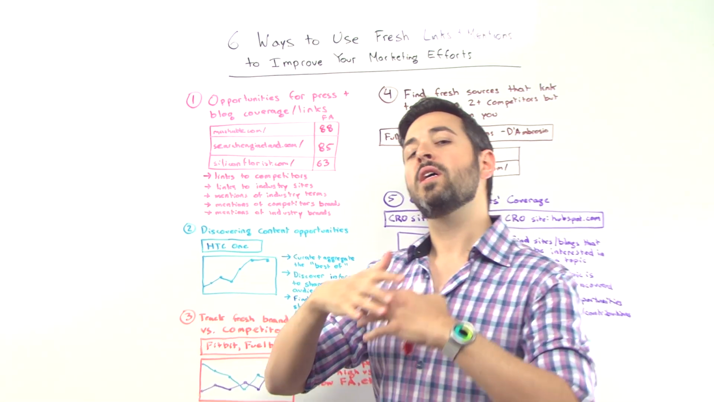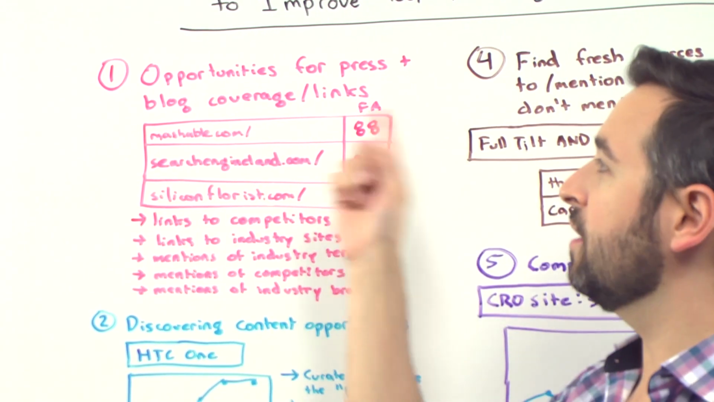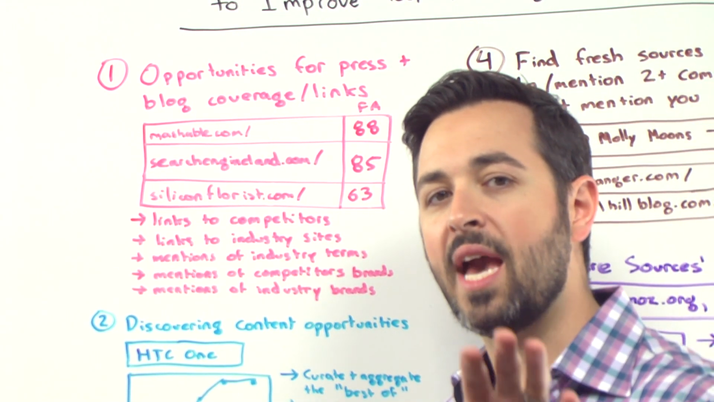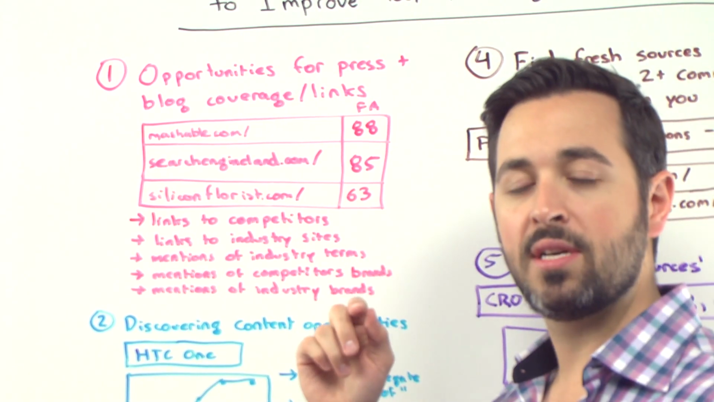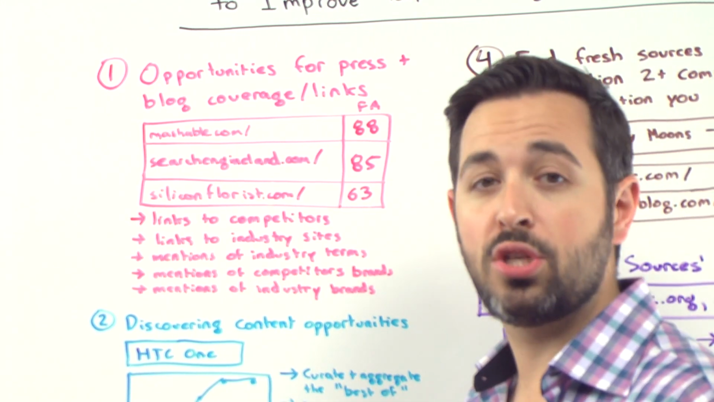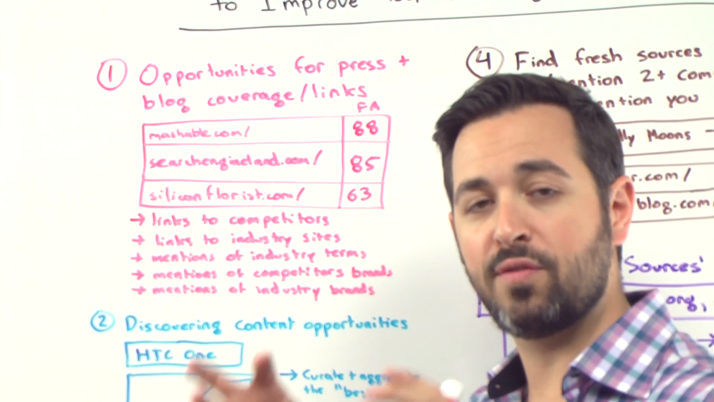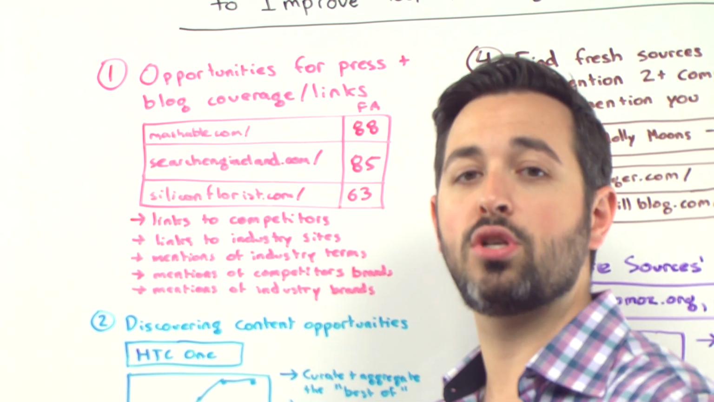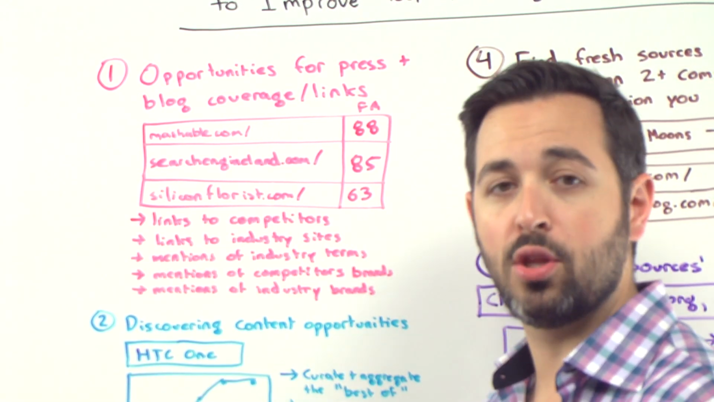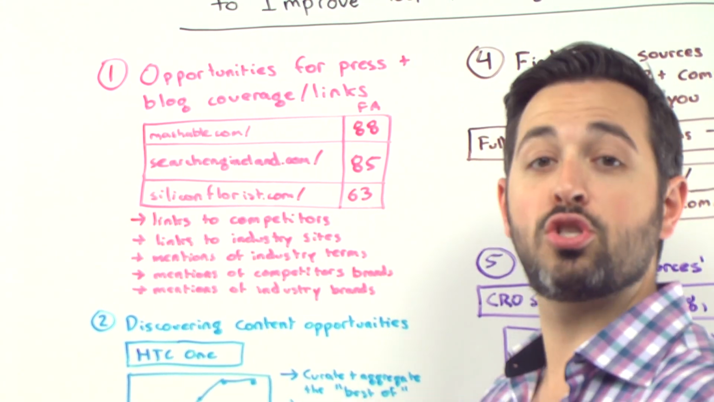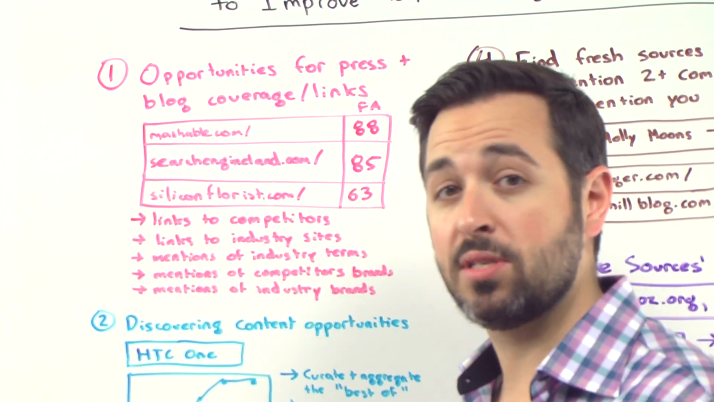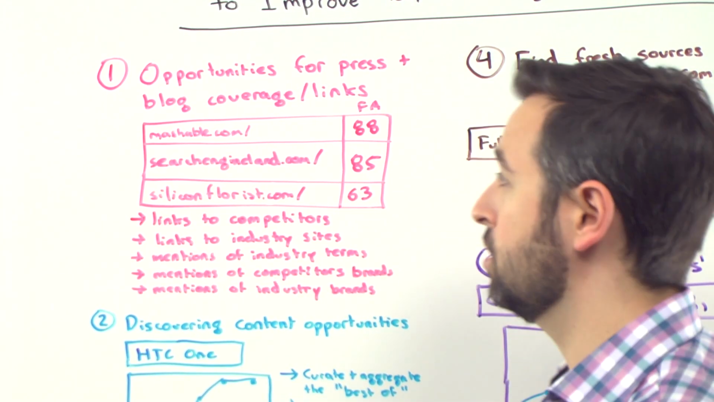So number one, one of the most obvious ones, is trying to find opportunities for your brand, for your site to get coverage and press. And that often will lead to links that can help with SEO, lead to co-occurrence, right? Citations of your brand name next to industry terms, which can help with SEO, could help with local for those of you who are doing local and have local businesses mentioned, certainly can help with branding and brand growth, and a lot of times helps with direct traffic too.